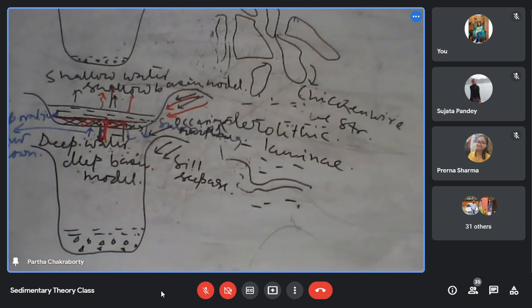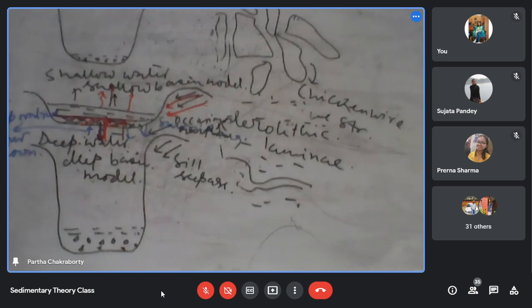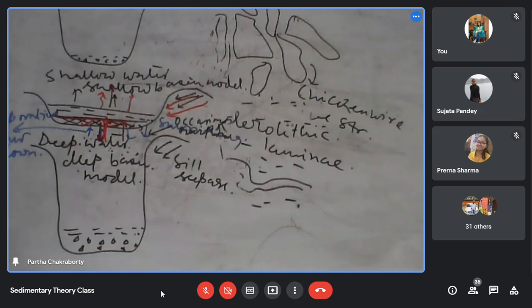Okay? No one can say that this model will describe all. Each model has its own advantage and its own disadvantage.